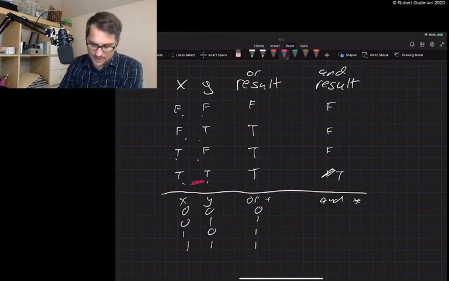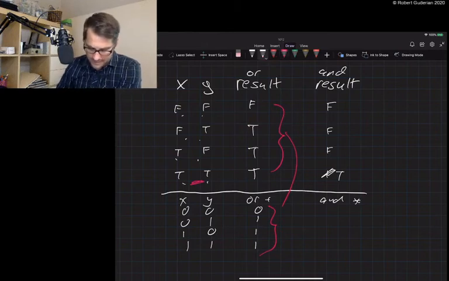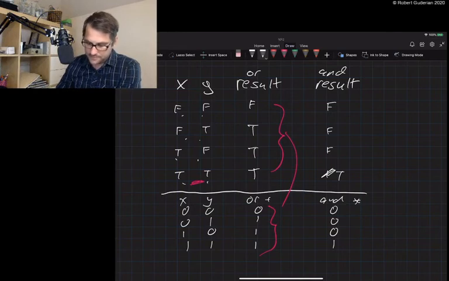Now you can see that these two tables are actually the same. And the same is true for and. 0 times 0 is 0. 0 times 1, well, multiplied by 0 is 0. 1 times 0 is still 0. 1 times 1 is certainly 1. These two are the same too.